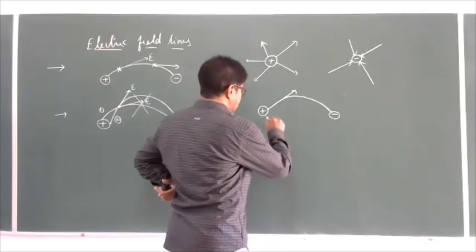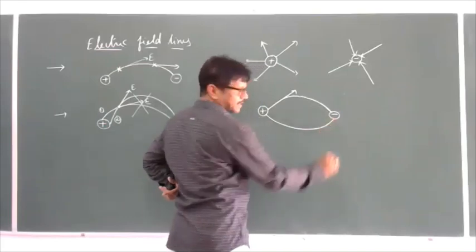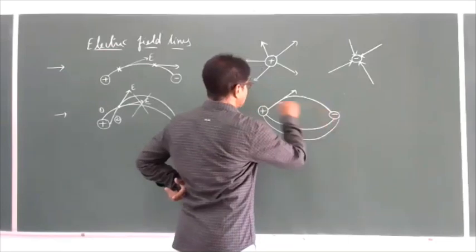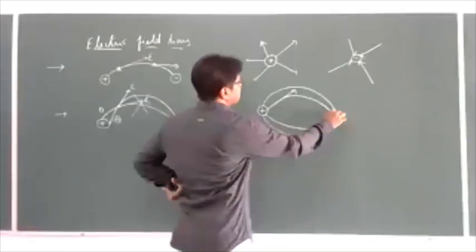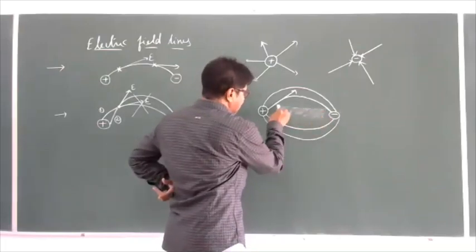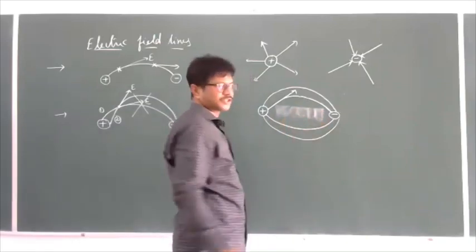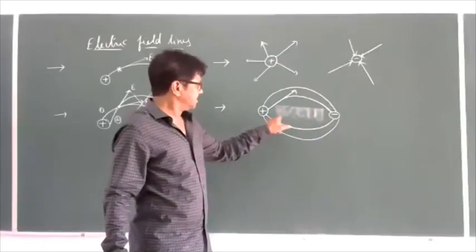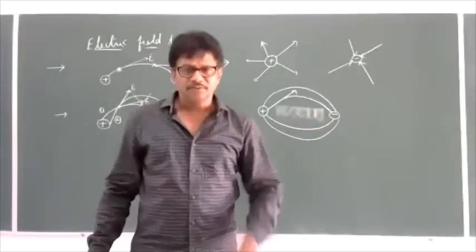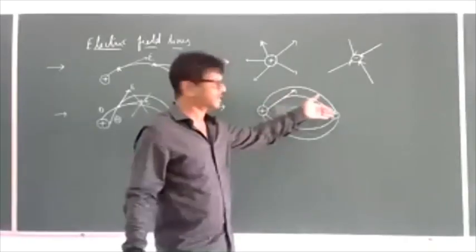So if I take this also, here one more electric line of force will get like this, and one more will get like this, and one more like this. So between these two, in this area, there is no existence of electric lines of force. So if there are no electric lines of force, we can say that there will be no electric field here.